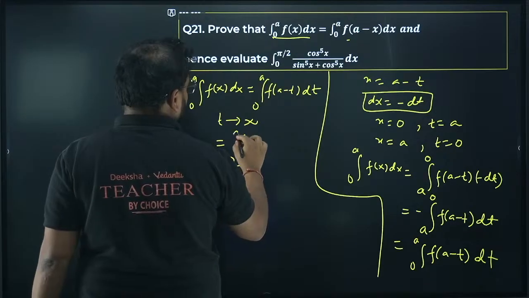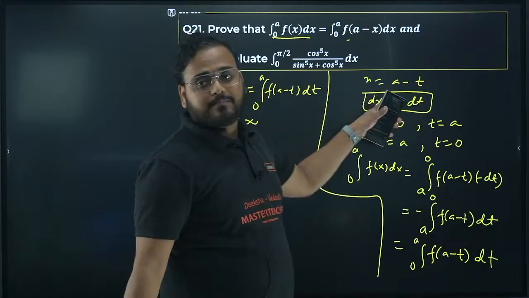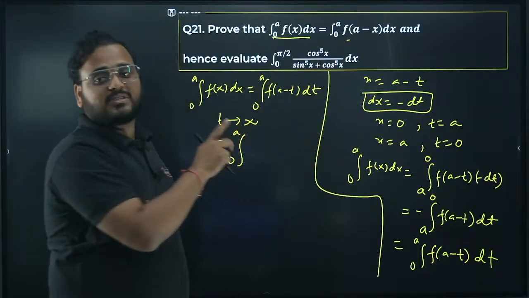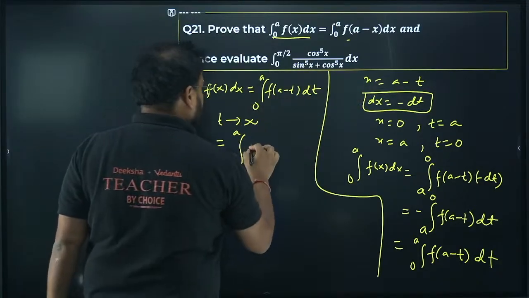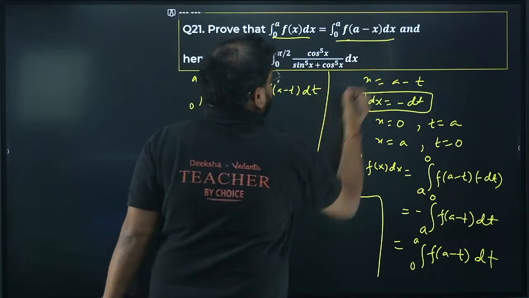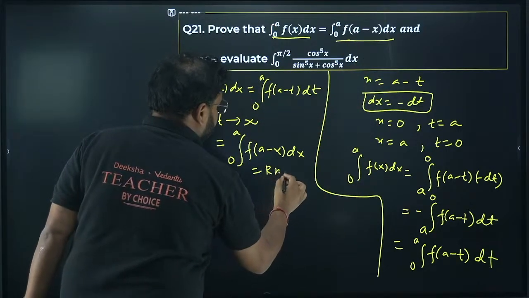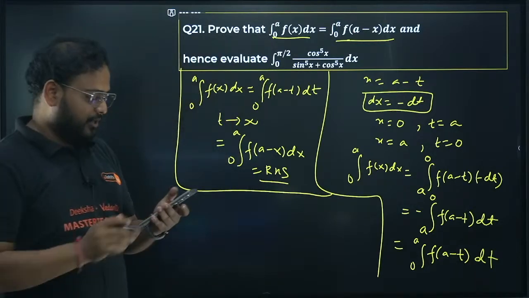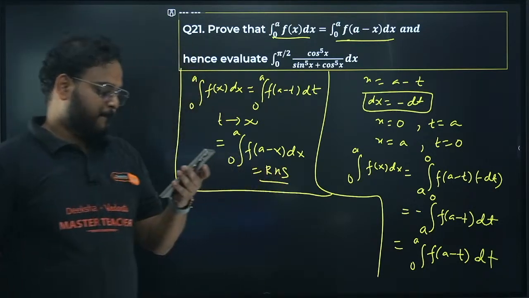It will become 0 to a. Now this is substitution, okay? That's a different thing. This is substitution and this is not substitution. This is just changing the variable. I can do that. I'll get integral 0 to a of f of a minus x dx equals the RHS. Proved. This whole thing is proved. Please check. This whole thing is proved.